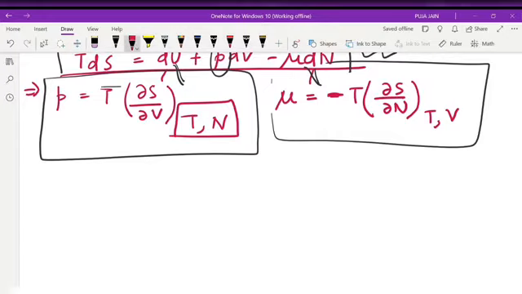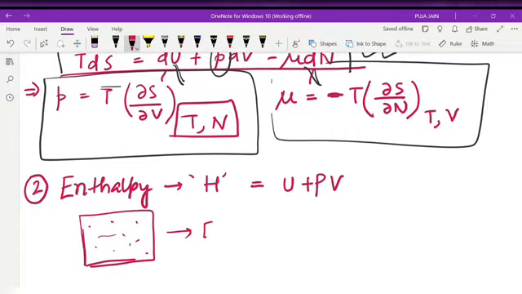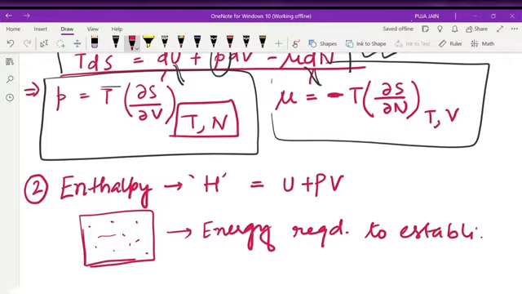The second thermodynamic potential is enthalpy. Enthalpy is denoted with H and it is equal to U plus PV. What is enthalpy? It is the energy required to establish a state in empty space. Suppose this is an empty space, the energy required to establish a state in empty space is called enthalpy.